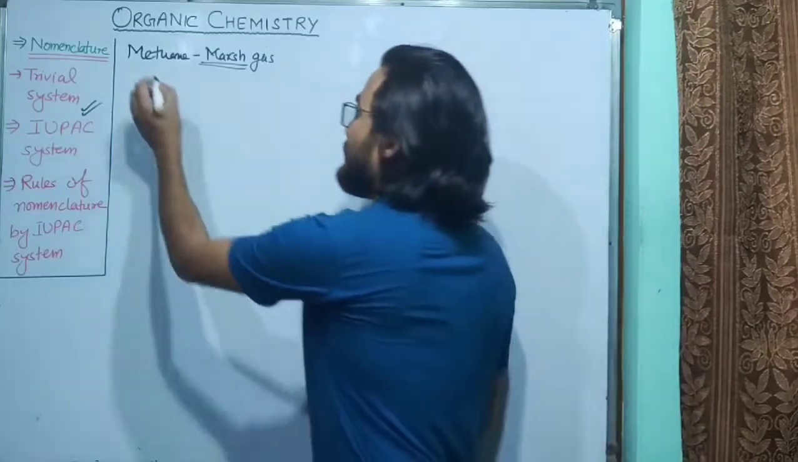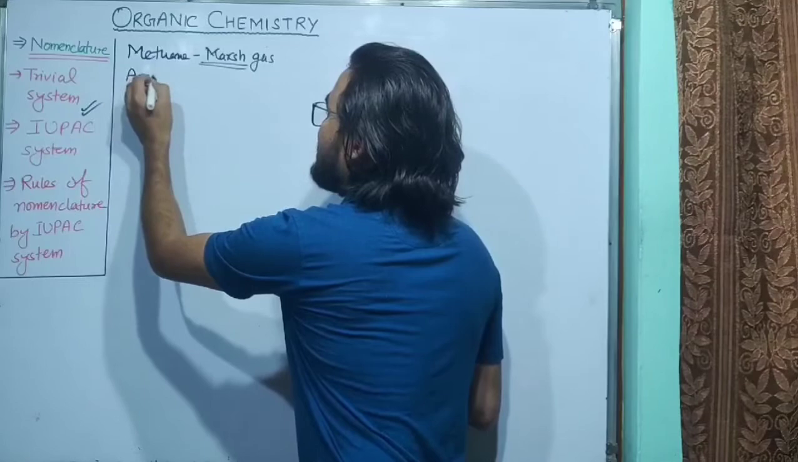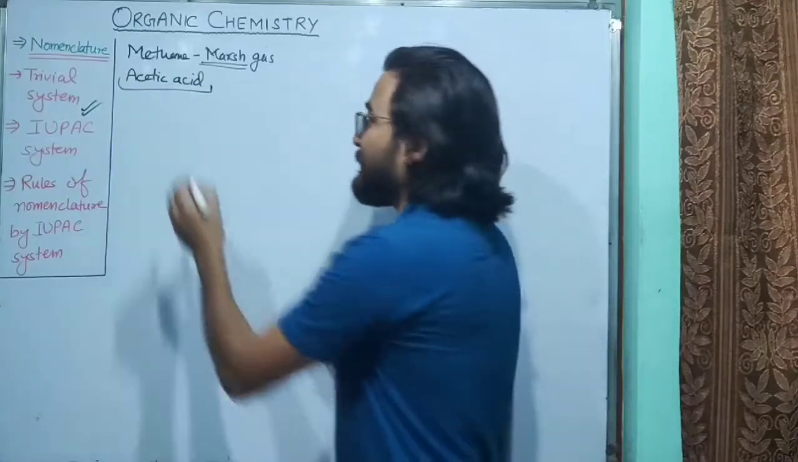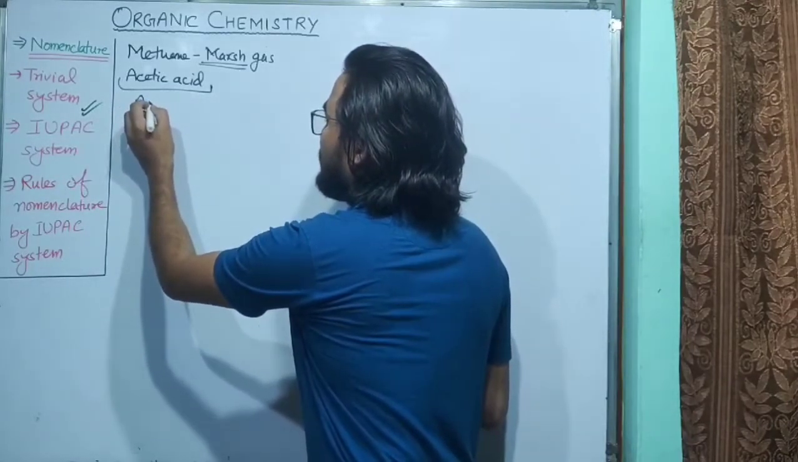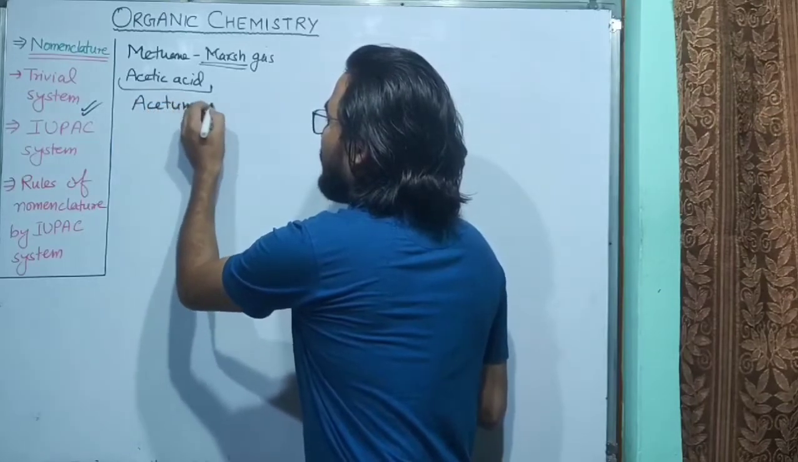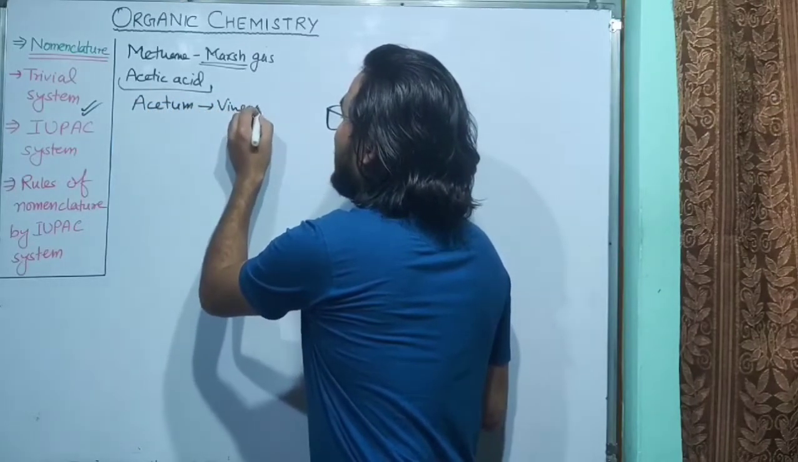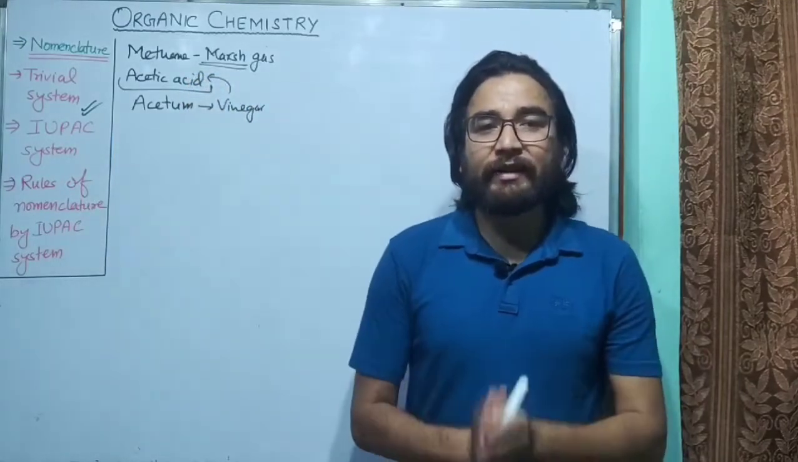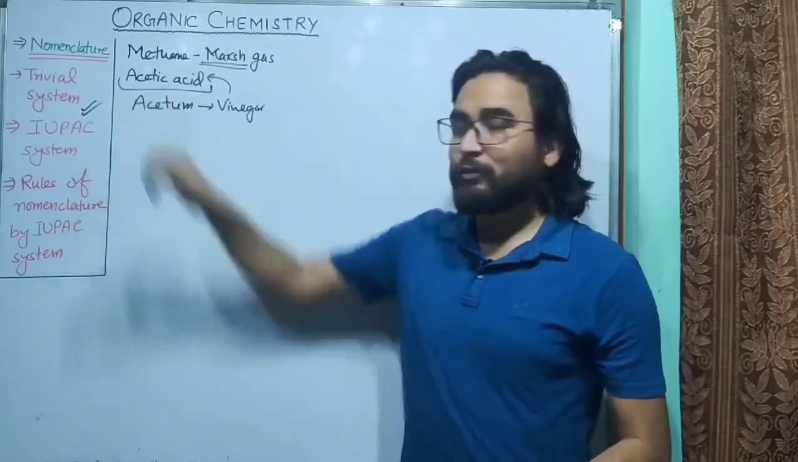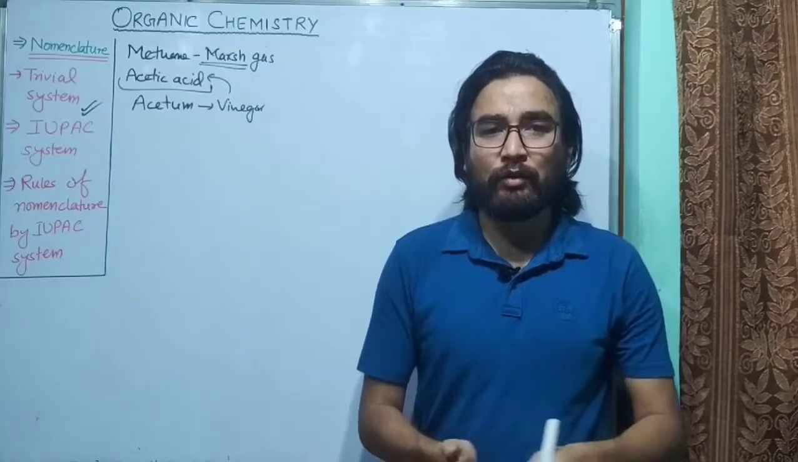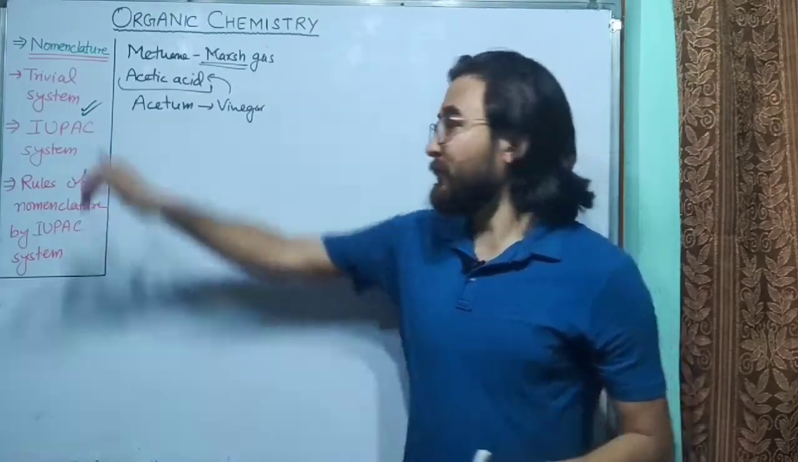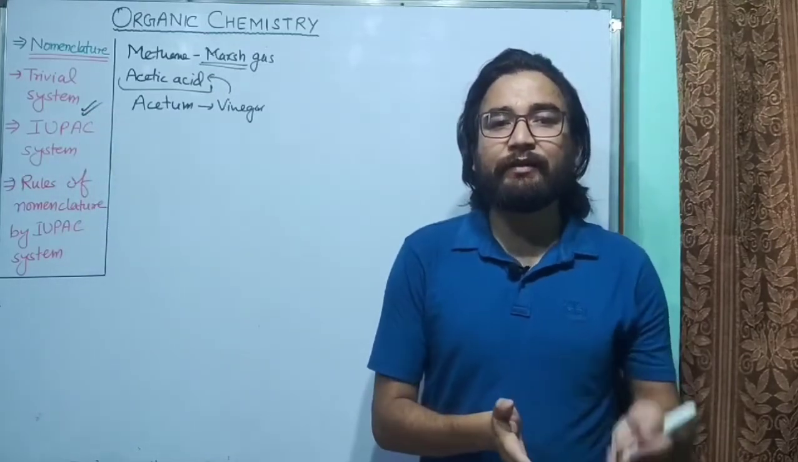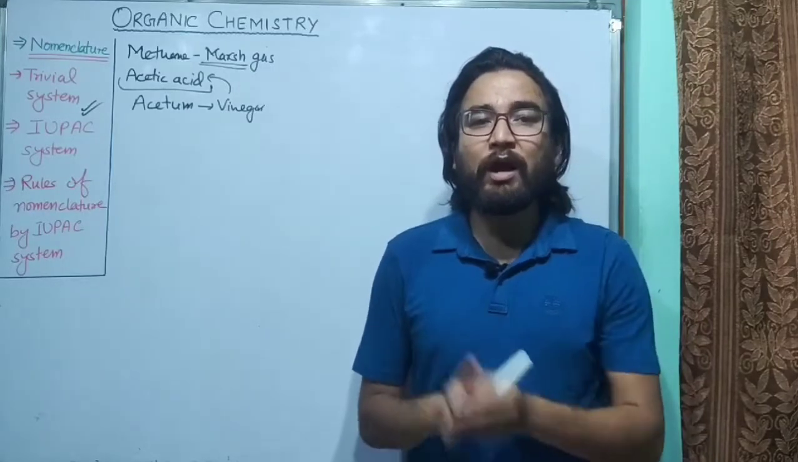For example, you have heard of the name acetic acid. Acetic acid comes from the Latin word acetum. Acetum means vinegar in Latin, and vinegar is the substance in which acetic acid is found. That's why it is known as acetic acid. So there is no hard and fast rule. You have to remember the different common names, or you can say the names based on the trivial system. There are different ways of giving names.